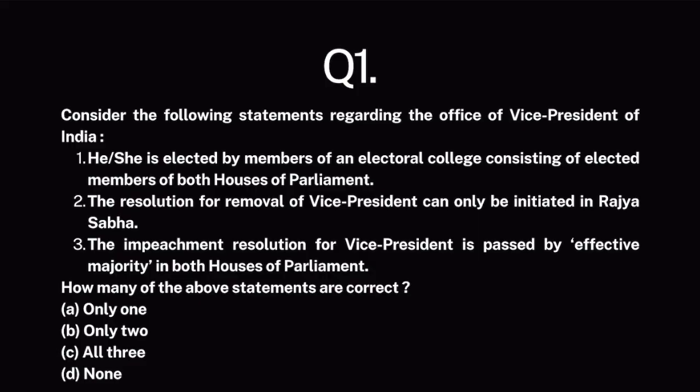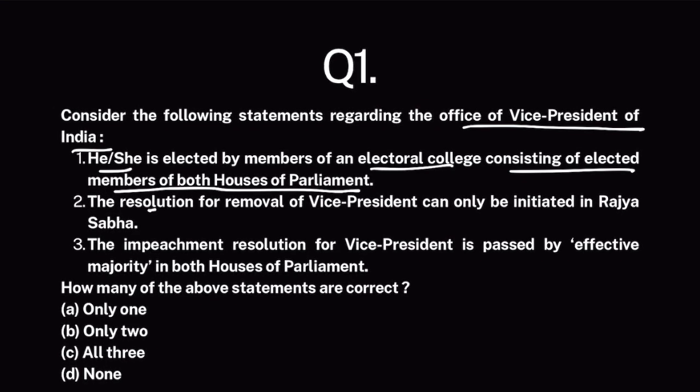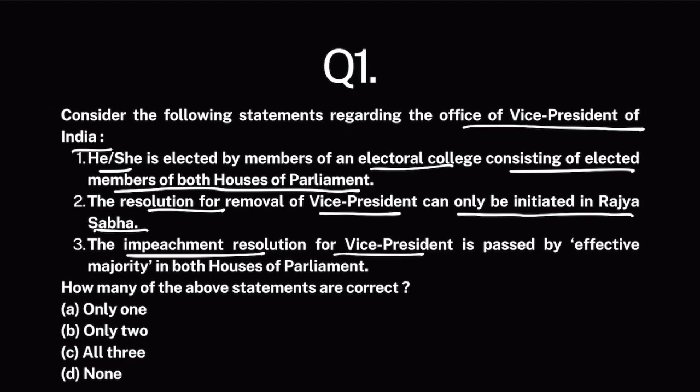Consider the following statements regarding the office of Vice President of India. He/she is elected by members of an electoral college consisting of elected members of both houses of parliament. The resolution for removal of Vice President can only be initiated in Rajya Sabha. The impeachment resolution for Vice President is passed by an effective majority in both houses of parliament.